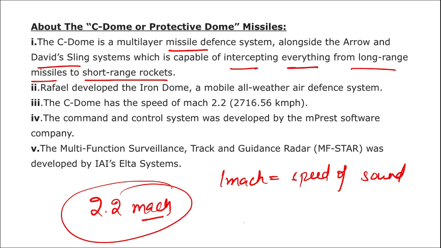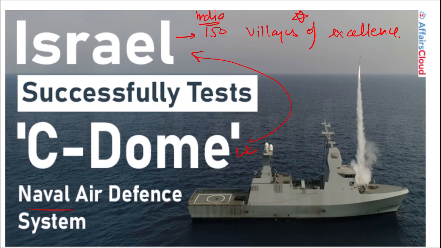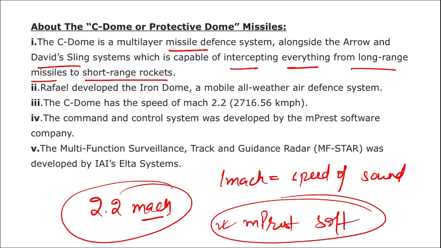Alright, and this command and control system was developed by whom? Empress Software Company is the name of the company that has developed the control system of this Sea Dome or Protective Dome. Highly important, these 2 to 3 things you should pay attention to. The Sea Dome is the naval air defense system of which country? It is of Israel. It was first tested fired by which naval ship? It was tested fired by INS Megan, Israel's naval warship. And who developed the software operating this? Empress Software. And it has a speed of 2.2 Mach.